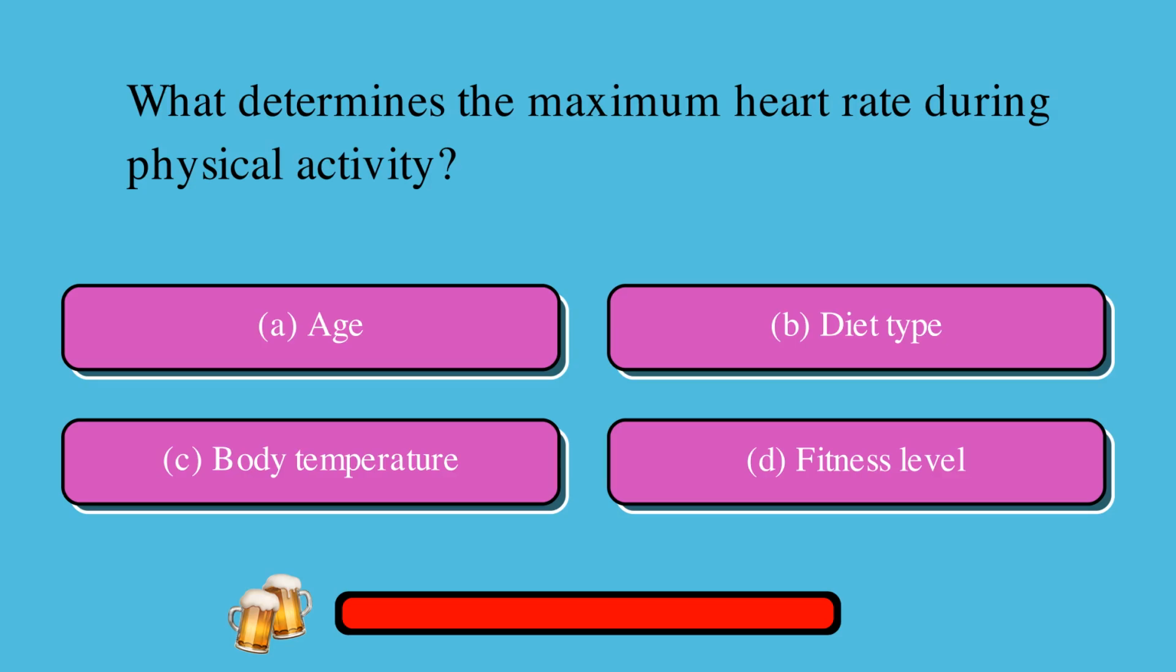What determines the maximum heart rate during physical activity? A. Age, or B. Diet type, or C. Body temperature, or D. Fitness level. The correct answer is A. Age.